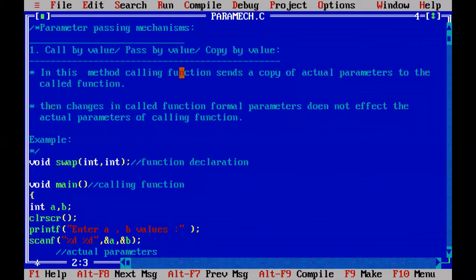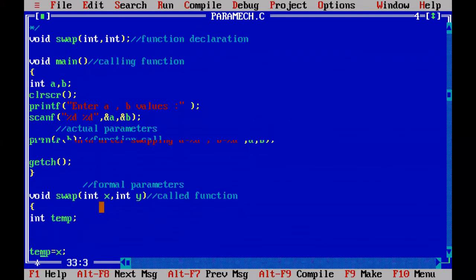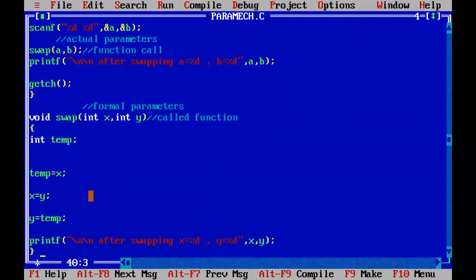Here you see, when you are calling this swap function, a value is 10 we entered, that will go into x. B value is 20, that will go into y. Now x value is 10, y value is 20. After swapping, x value will become 20 and y value will become 10. But when you are changing x comma y, the changes are not affecting the a comma b. A comma b are as it is, a is 10 and b is 20 only.